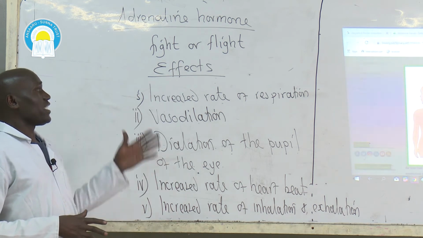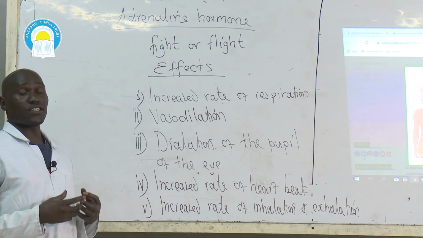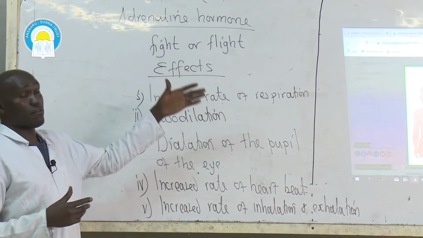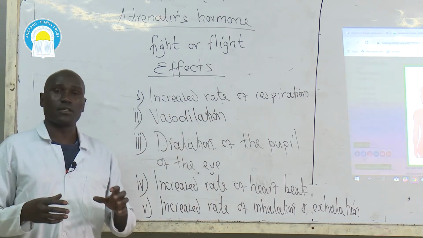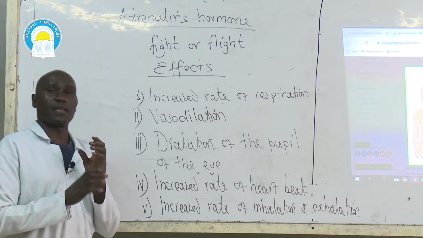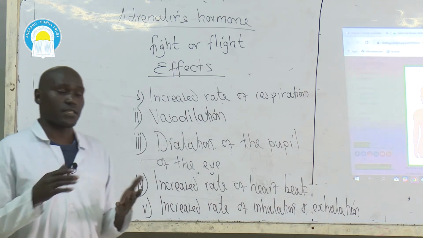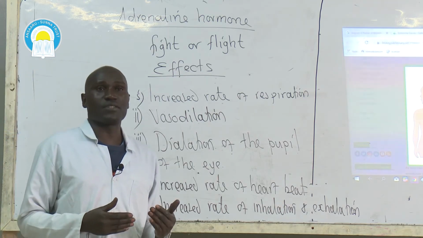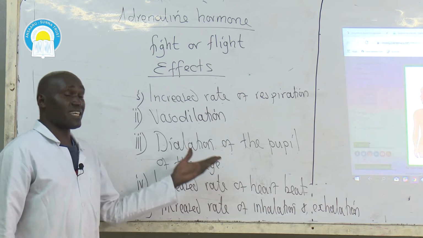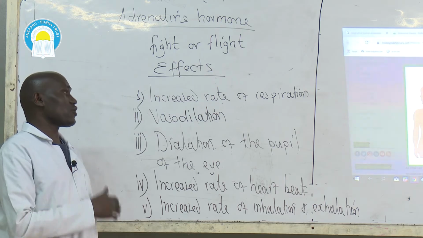How does it do it? Increasing the rate of respiration, meaning chemical breakdown of food substances or respiratory substrate with eventual production of a lot of energy to be used in fight or flight. Vasodilation: the blood capillaries expand, ensuring that a lot of blood flows within the blood vessels. When a large volume of blood flows within the blood vessels, then respiratory substrates which are to be broken down to provide the body the energy will be transported at a faster rate to their sites of need. And waste products will also be transported faster to excretory sites.